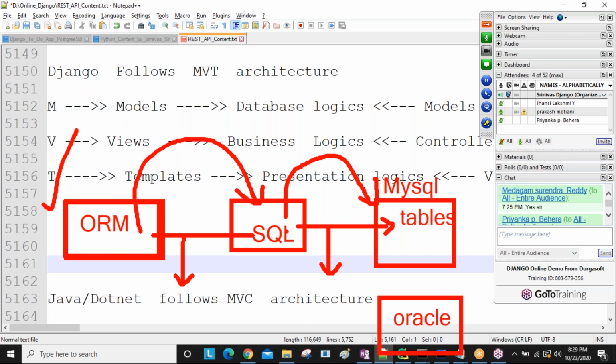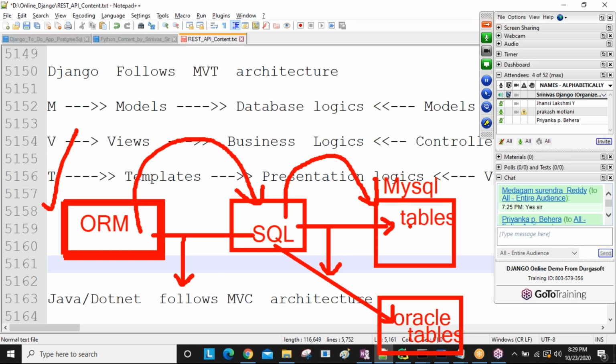ORM query is converted into SQL. Now again this command you are using, second command. Then SQL code is converted into Oracle format automatically. Tables are going to be created here. But you are not writing any code manually, sir. Only one time you are writing this code. Then you just execute these two commands. What are those commands? Later you are going to get.